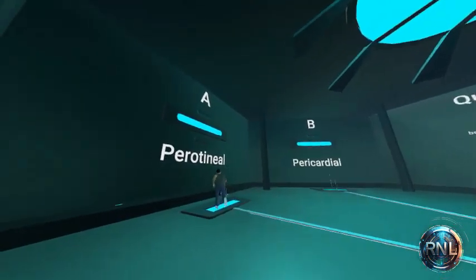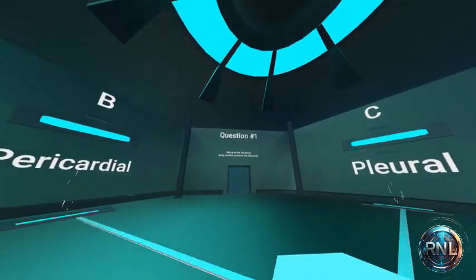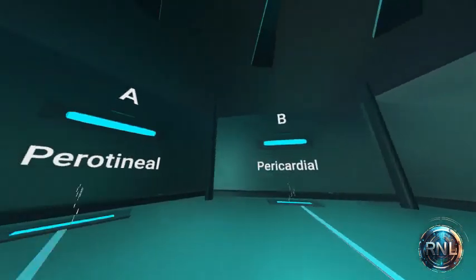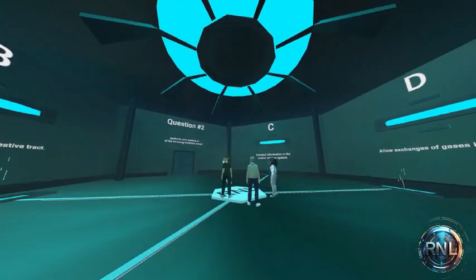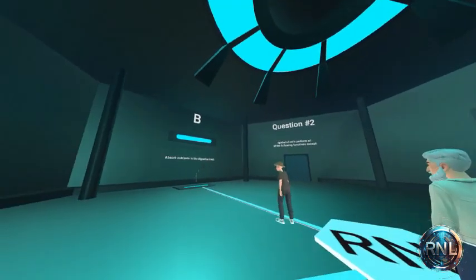Looks like everybody's going to peritoneal. I guess the body cavity that contains the stomach is the peritoneal. Look, everybody's up here for question 2.